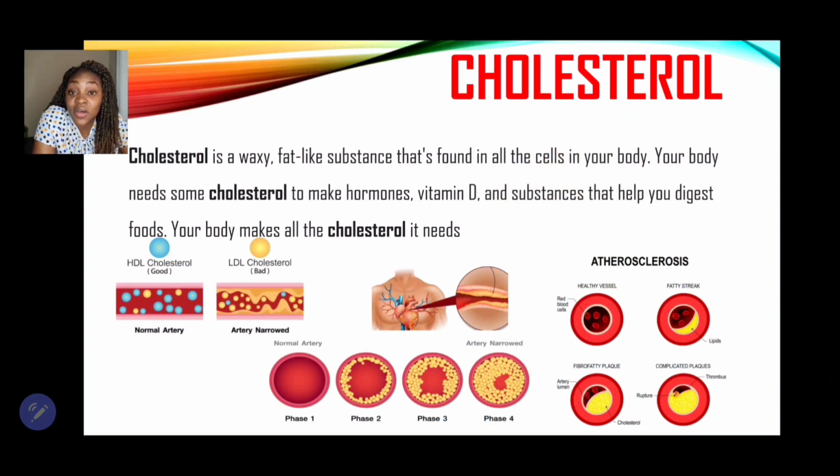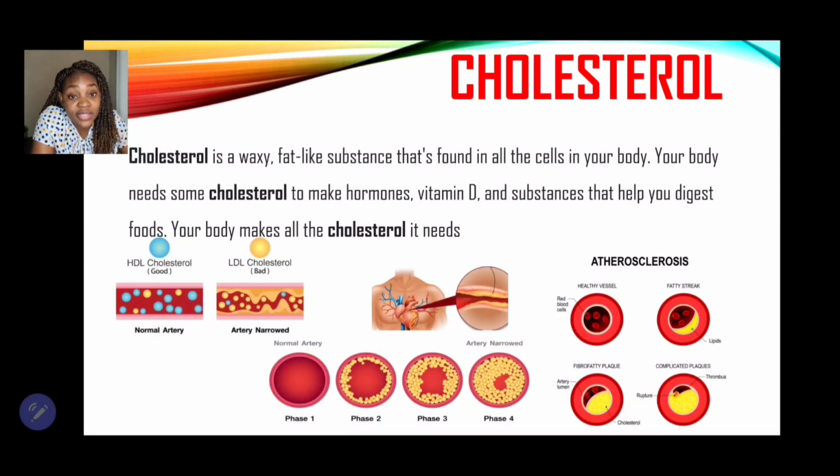All right, now let us look at cholesterol. High cholesterol is another health condition that is associated with consuming too much fats, right? Cholesterol is a waxy fat-like substance that's found in all the cells in our bodies. Our body needs some cholesterol to make hormones, vitamin D, and substances that help us digest food, right? Your body makes all the cholesterol it needs. Therefore, we shouldn't be taking excess cholesterol from the foods that we eat.